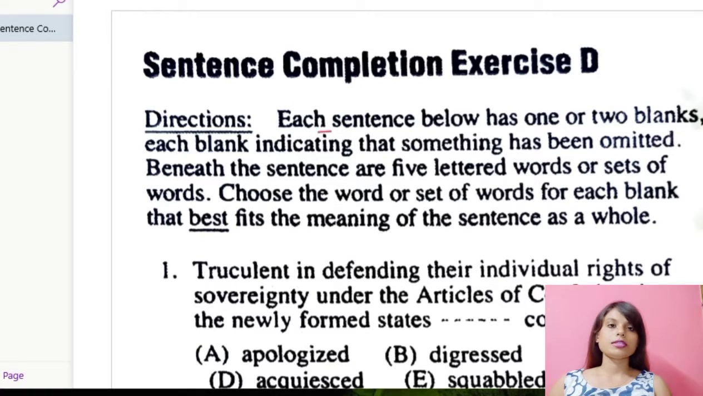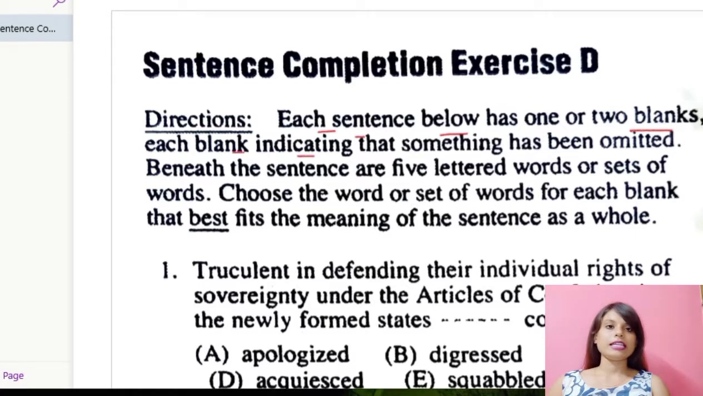Now, what is the direction saying? Each sentence below has one or two blanks. Now we have already solved these kind of questions previously, so you all know that you need to just put the options one by one and check which option suits the best over here, okay? And that will be your correct answer.